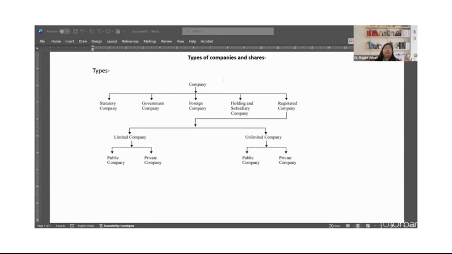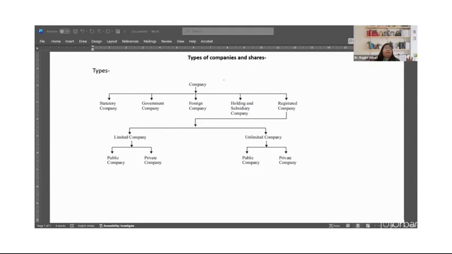Now we talk about registered companies. Okay. Now, what are registered companies? So companies which are registered under the Companies Act of 1956, which is the earlier one, or the latest one, that is Companies Act of 2013, are called registered companies. Under registered companies, we have two types of companies, limited companies and unlimited companies. Under both these, we have public companies and we have private companies.